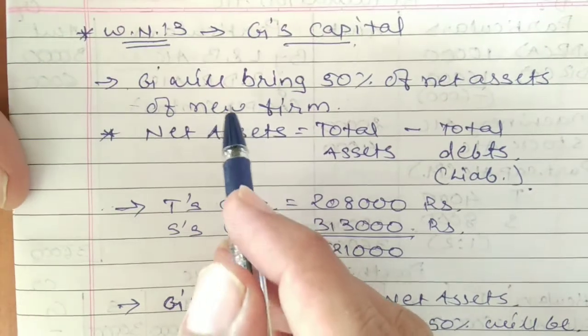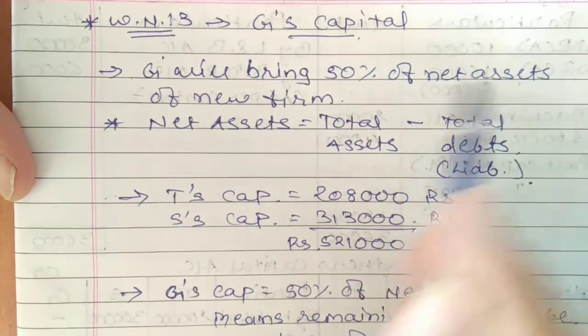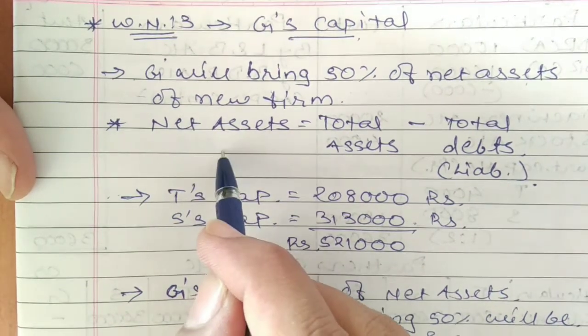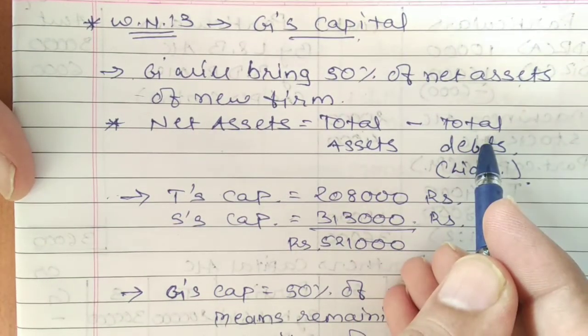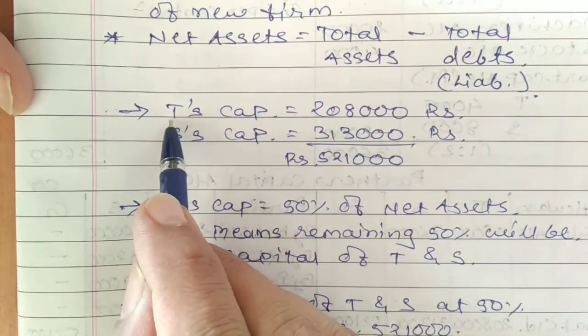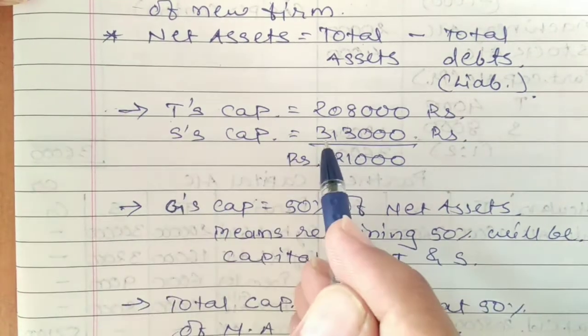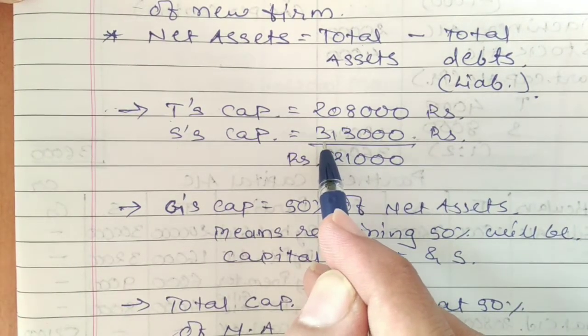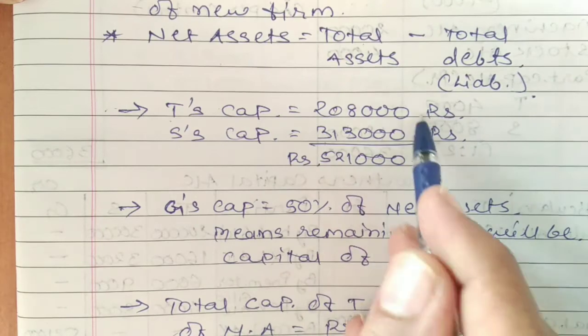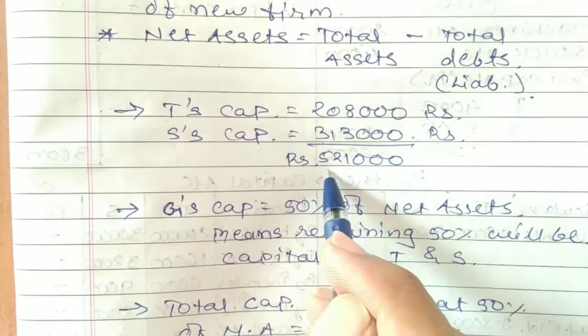Goli will bring 50% of net asset of the new firm. Net asset means total asset minus total liability. Tappu's capital is 2,08,000, as we have already found, and Sonu's capital is 3,13,000. The total of both partners' capital comes to 5,21,000.